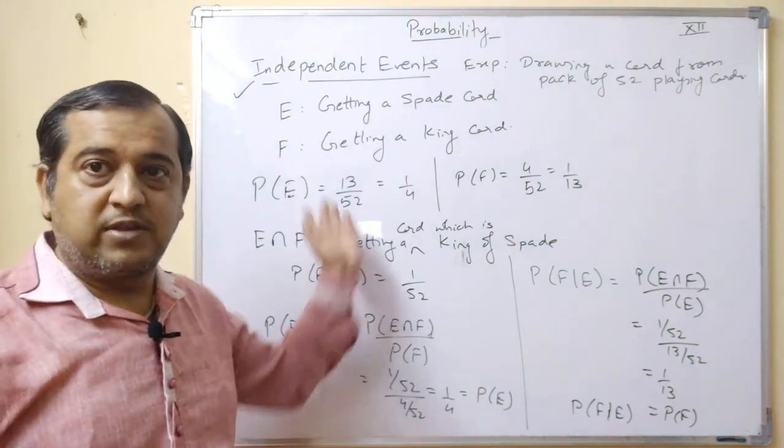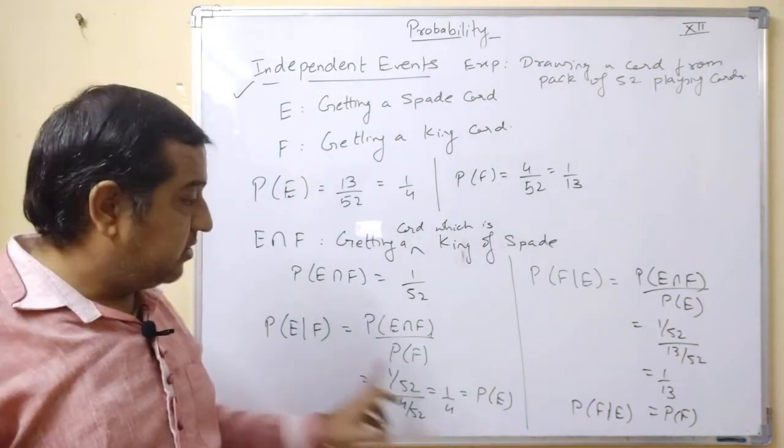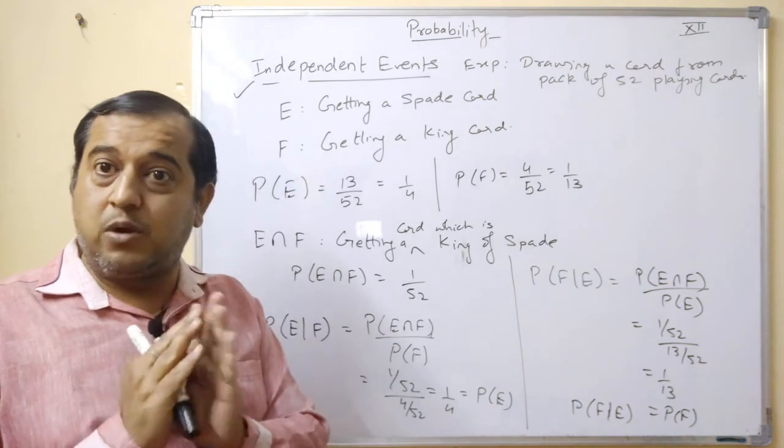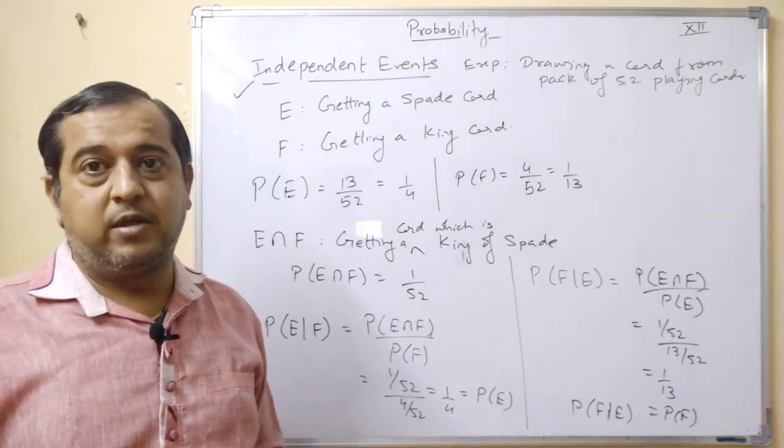Okay, so in this example we see that conditional probability of E given the occurrence of F is the same as probability of E, means probability of E is not disturbed. So clearly E and F will be independent events.